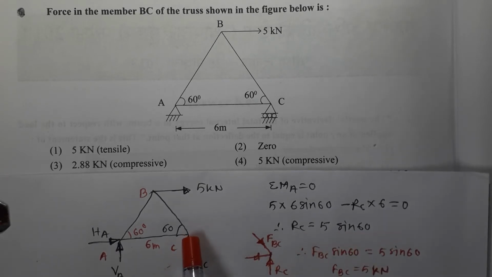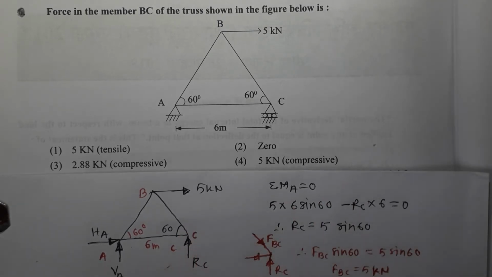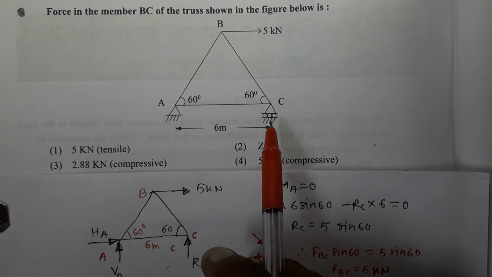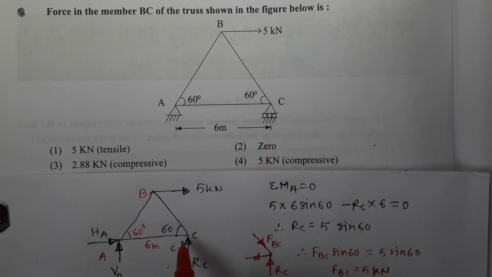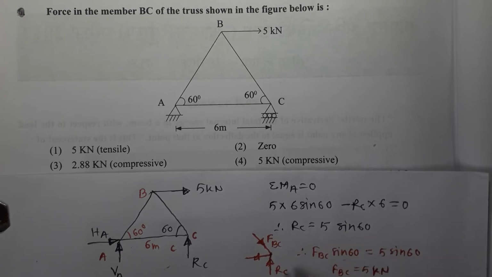Then I am drawing the FBD of this end C. So FBD of this right support, that is C. If I draw the FBD over here, the reaction RC is acting vertically upwards, and I am showing the force in member BC like this. And if I use summation Fy is equal to 0 over here, FBC sine of 60, that is the vertical component of FBC, and this vertical reaction, which is 5 sine 60, both are going to be equal. Solving this, we can get FBC is equal to 5 kilonewton.